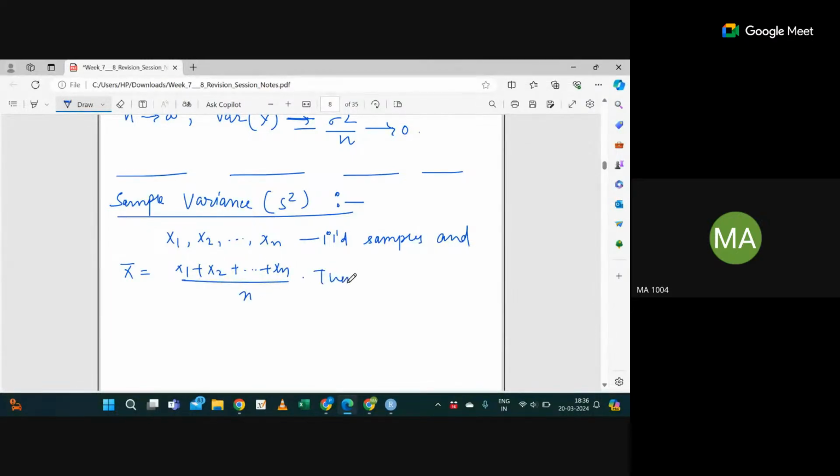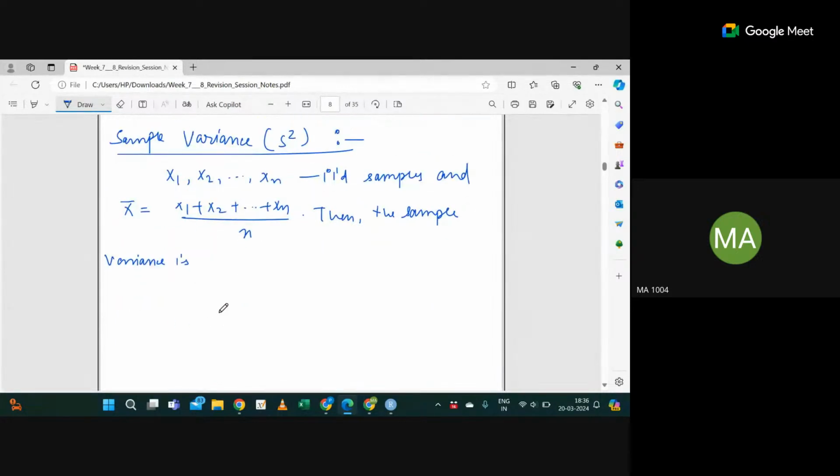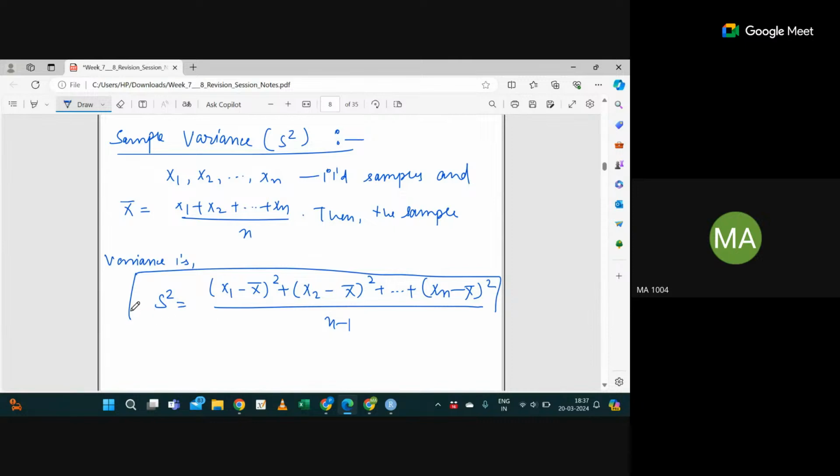Then the sample variance is defined as s square, which is x1 minus x bar whole square plus x2 minus x bar whole square plus up to xn minus x bar whole square, divided by n minus 1. This is something we have seen in the stats 1 course also.